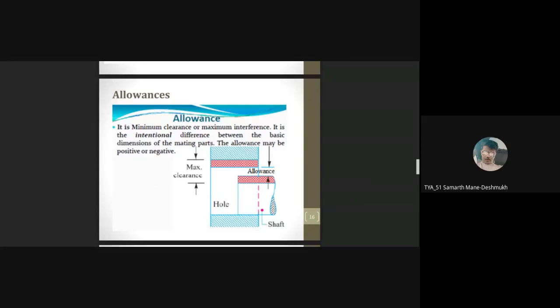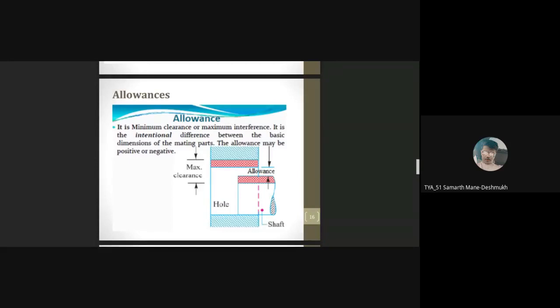Because whatever the next topics are, like fits, which is the important one. So that fit is basically based on the allowance. Okay, obviously there is a role of tolerance, but allowance is the most important one. Okay, so understand it clearly.